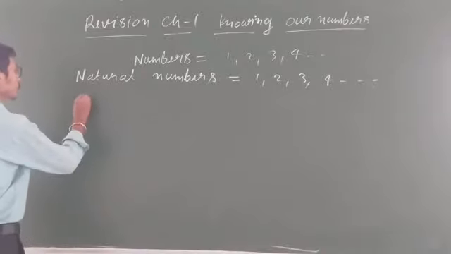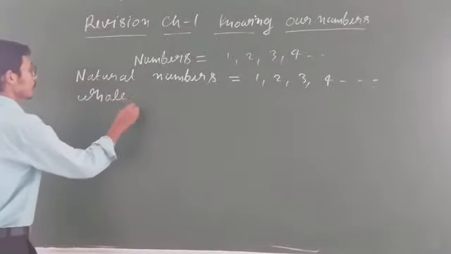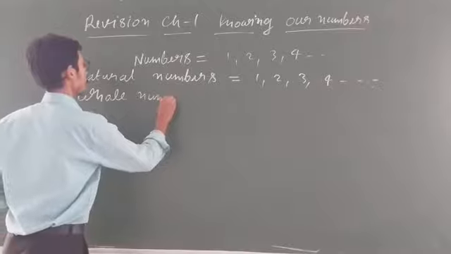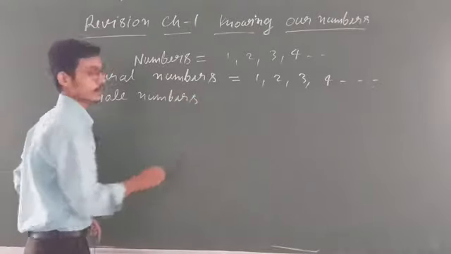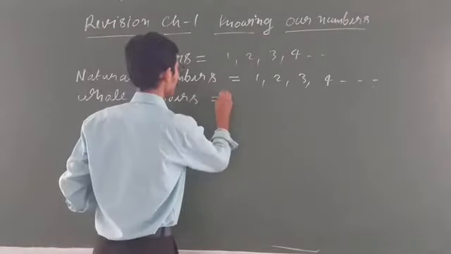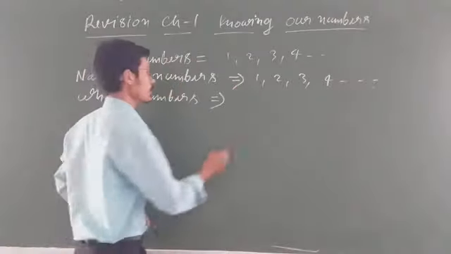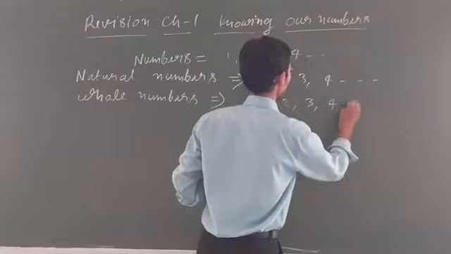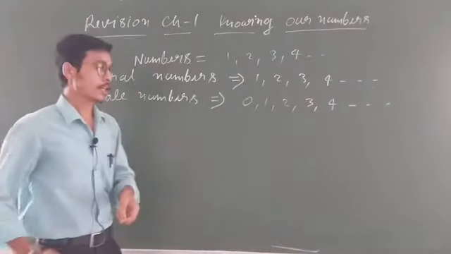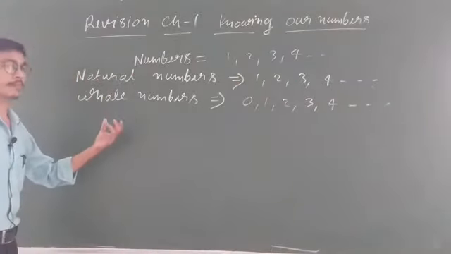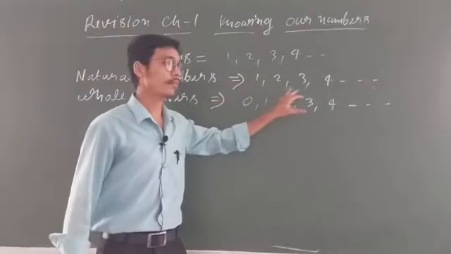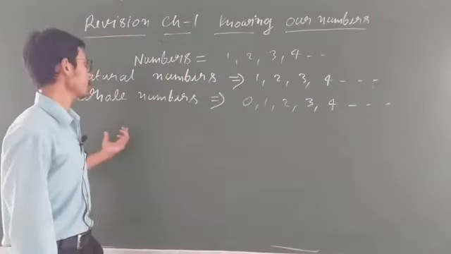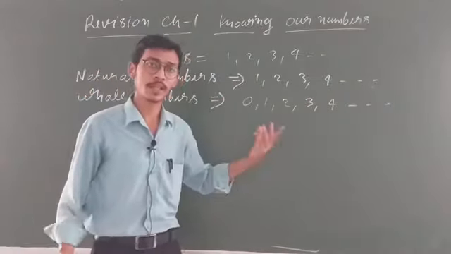And the second thing, students, is whole numbers. Clear students? Now whole numbers start from 0: 0, 1, 2, 3, 4 and so on. So the basic difference between natural numbers and whole numbers is that natural numbers start from 1 and whole numbers start from 0. Clear students?